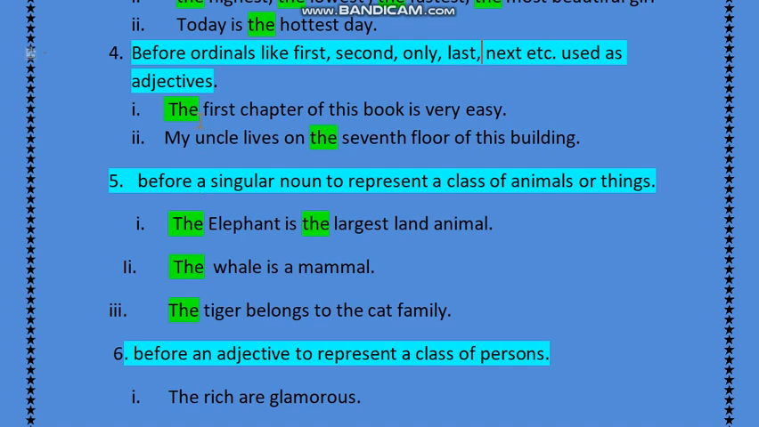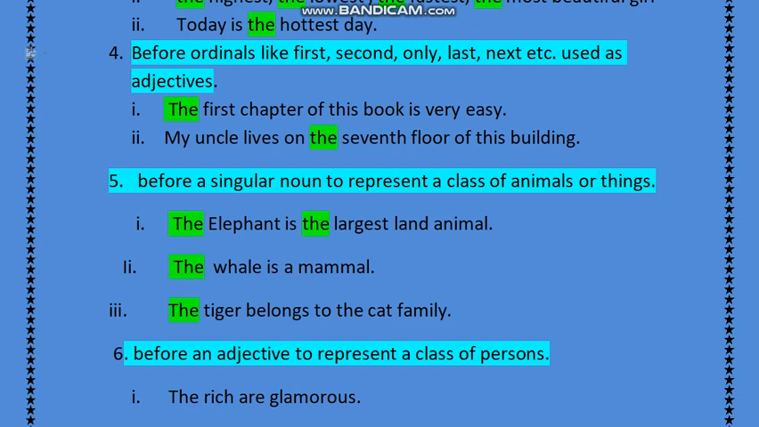For example, dash first chapter of this book is very interesting. So I know that first is an ordinal number, so we will apply the. The first chapter of this book is very easy or interesting. My uncle lives on dash 7th floor of the building. So my uncle lives on the 7th floor of this building.